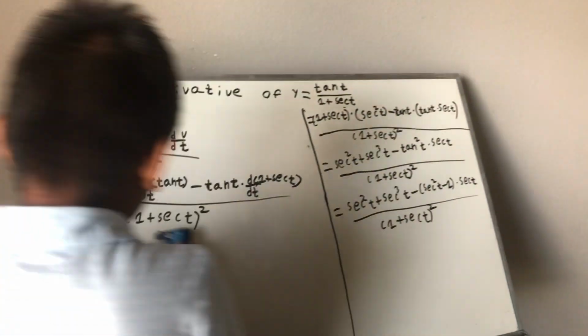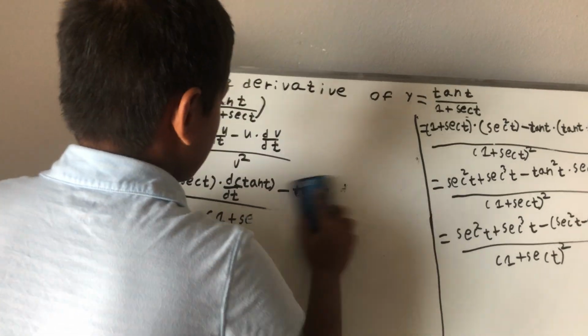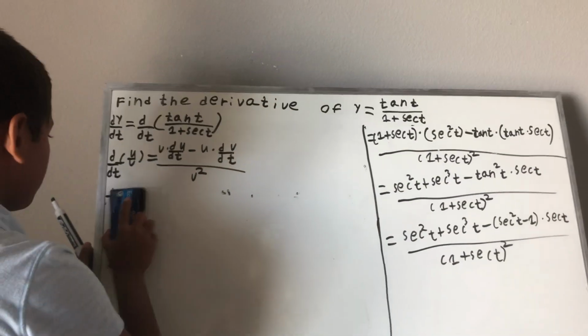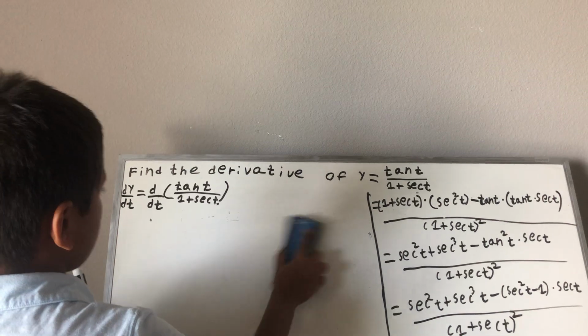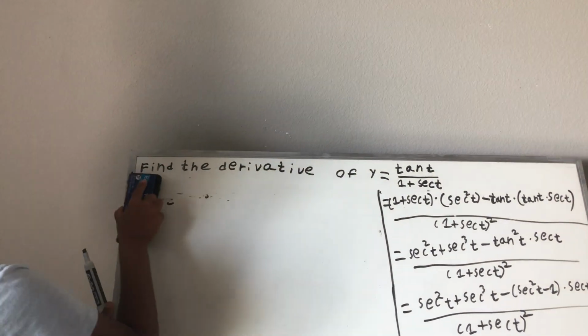So now I'm going to erase this and this.